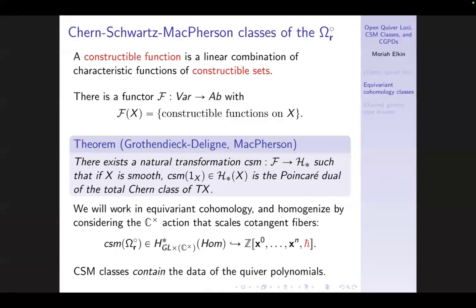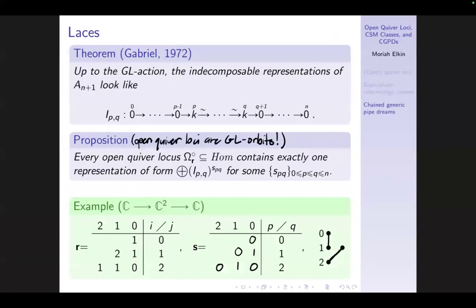This is a general fact about Chern-Schwartz-MacPherson classes, that if you set h bar to 1 and take the lowest degree terms, you're going to get back the cohomology class of the closure, the equivariant cohomology class of the closure. So if we can compute the Chern-Schwartz-MacPherson classes, we know the quiver polynomials. So that's what we're going to be trying to compute here. So the last question to answer is, how can we compute these things?